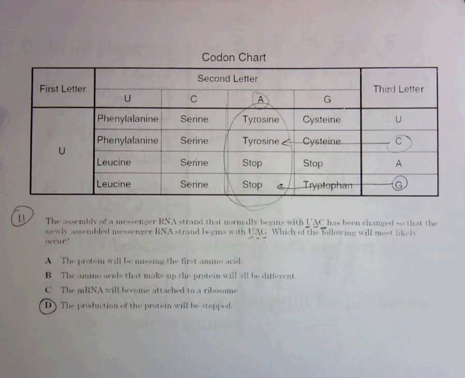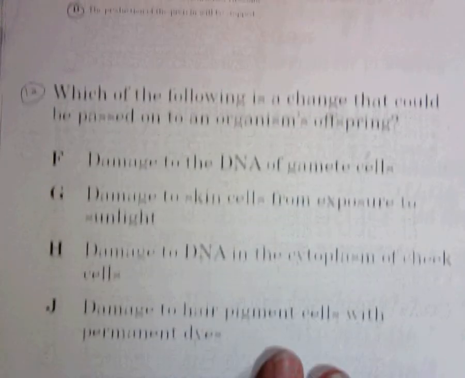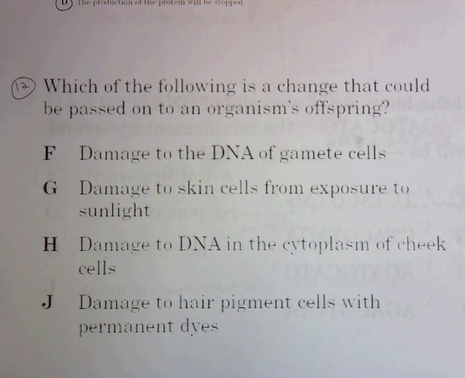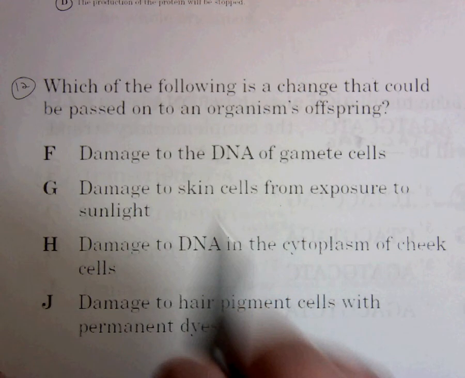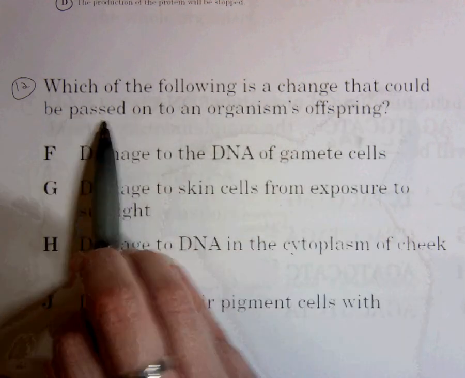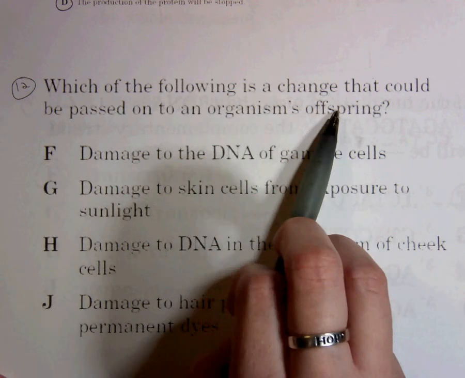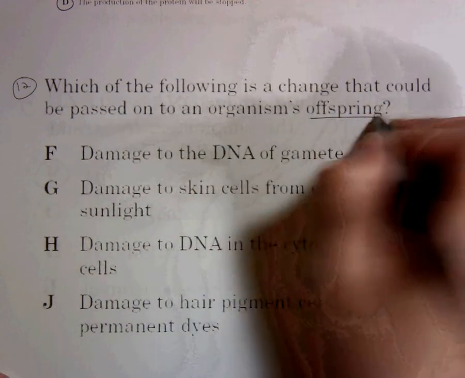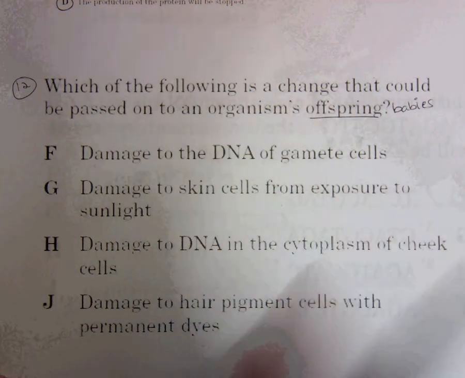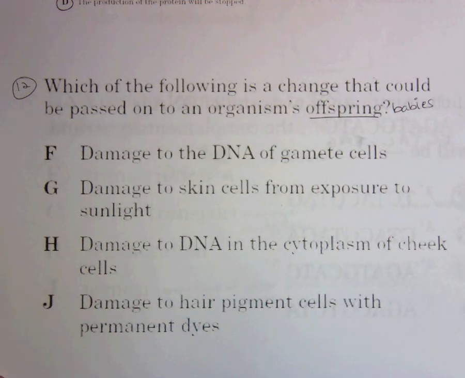Number 12 is still talking about mutations. Mutations are just changes in DNA or RNA, changes in the genetic code. So let's look at number 12. It says, which of the following is a change that could be passed on to an organism's offspring? Well, offspring are babies, children, all right? They are the sons and daughters of that parent.